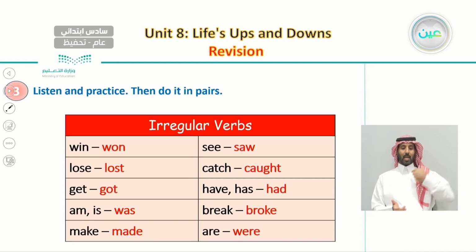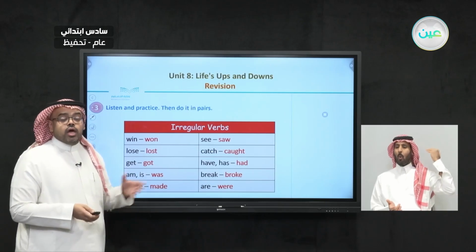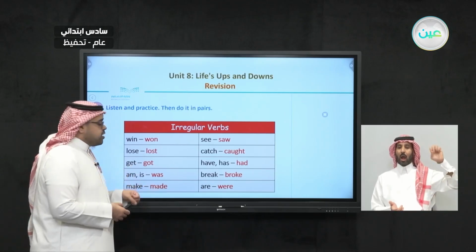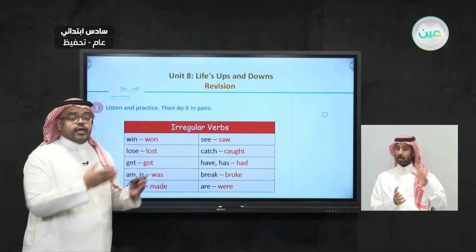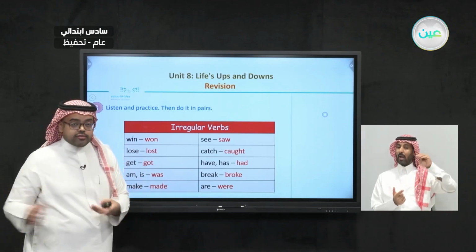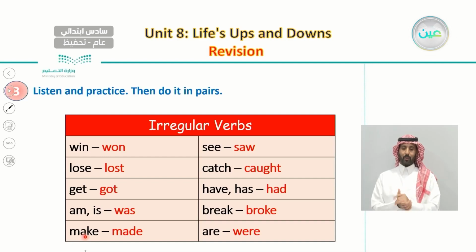And the fourth one, am. Am is when I talk about myself. Instead of saying I am, in the past I would say I was. And instead of saying he is or she is, in the past I would say he was or she was. Next, make, made. Make, made. And the other list, see, saw. See, saw. Catch, caught. Catch, caught.